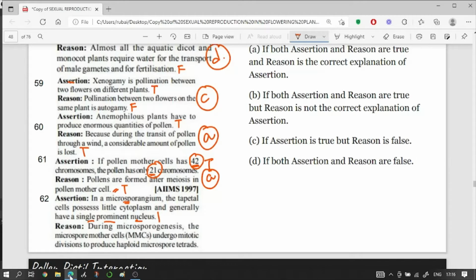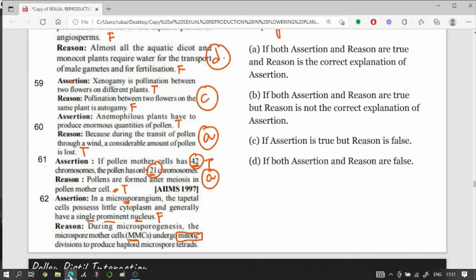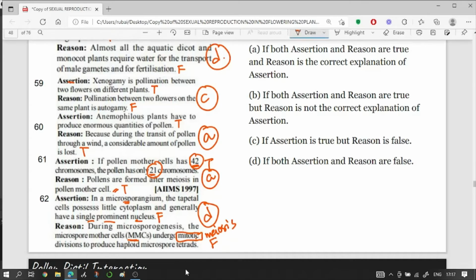So our assertion is false, and if the assertion is false, there is a high chance that the reason will also be false. But still, let's go through the statement once. During microsporogenesis, the microspore mother cells undergo mitotic division to produce microspore tetrad. This is incorrect, because it is meiosis which takes place. So our reason also becomes false. So the correct answer to this question will be option D.